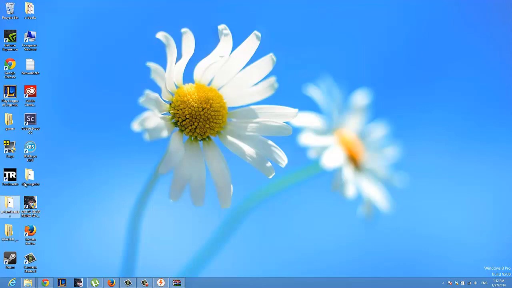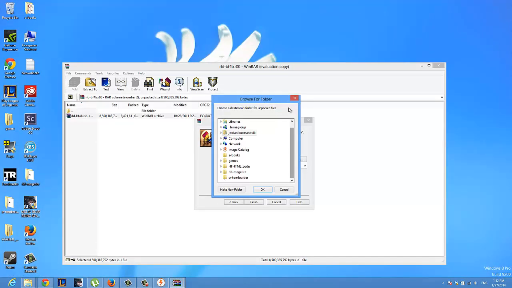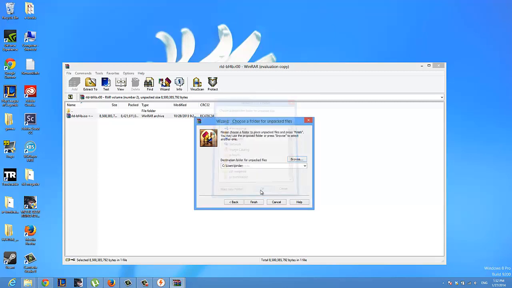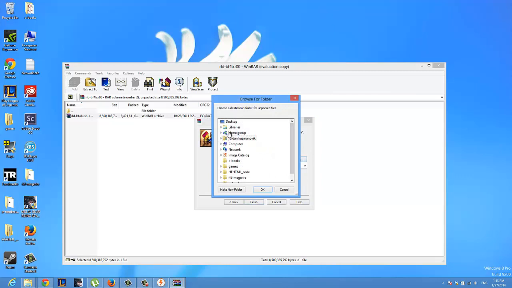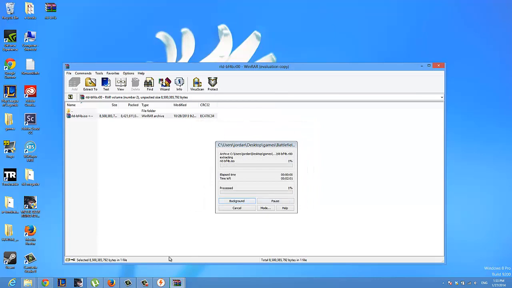Oh, where I extracted it. Okay, go and extract here. Oh, desktop, man. And click finish. After it's done, I will come back.